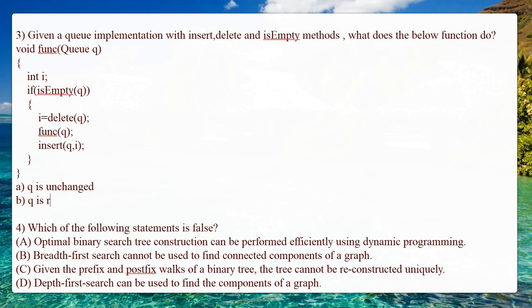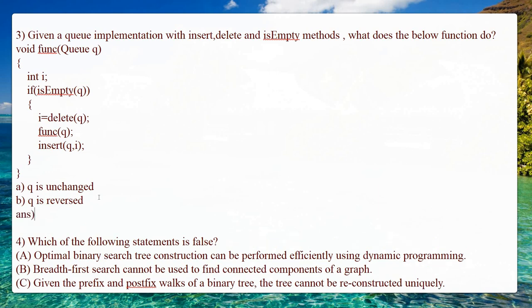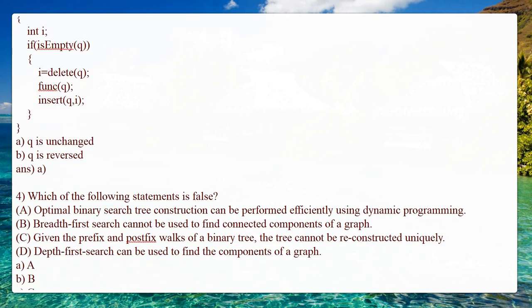But the queue is not reversed because there is no such operation. Here you are just going to delete from the queue, which means it becomes an empty queue, and here we are inserting into the queue again, and this is empty. So the initial queue is again the same as it was. So option A, that the queue is unchanged, is the correct answer for the third question.